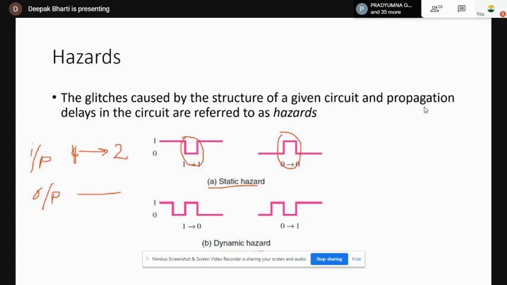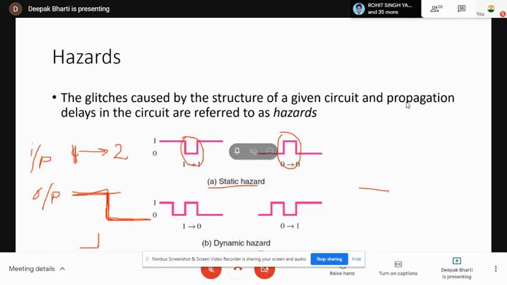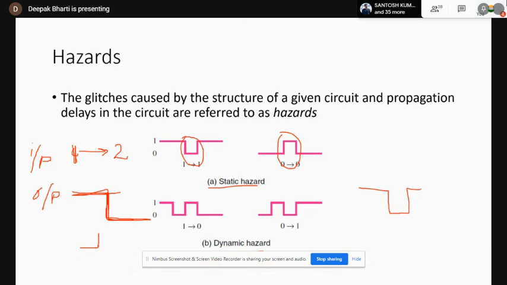And what happens in dynamic hazard? In dynamic hazard, your logic level changes twice. Say when the input is changed from one level to another, and your output was supposed to change. This was the ideal output, but what happened? It acquired the level, then once again a glitch appeared, and then again it acquired its set output value.